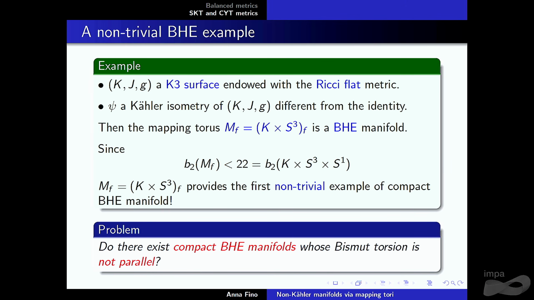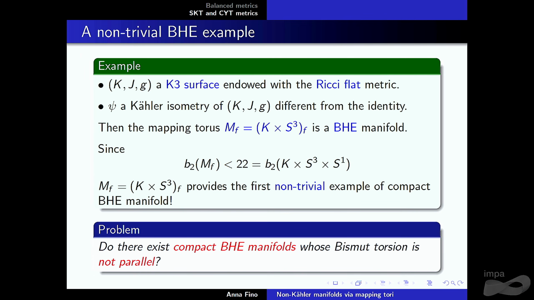If you take a Kähler isometry of your K3 surface, different from the identity, and then you apply the construction that we saw before, so you take K3, you take the Hopf surface, and then you take the diffeomorphism, which is a combination of the Kähler isometry and the identity on the other. We know that it is Bismut Hermitian Einstein because it's SKT, and the Bismut connection is non-flat, but Ricci Bismut flat.